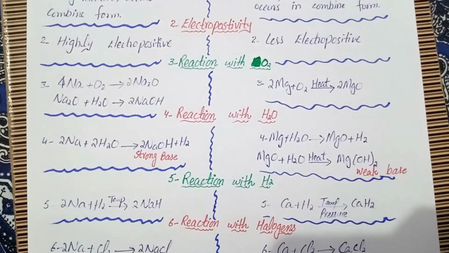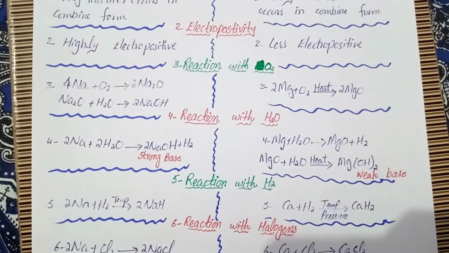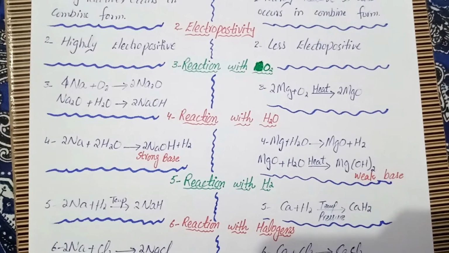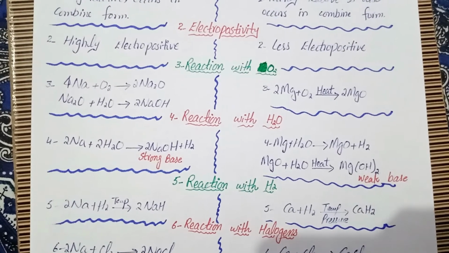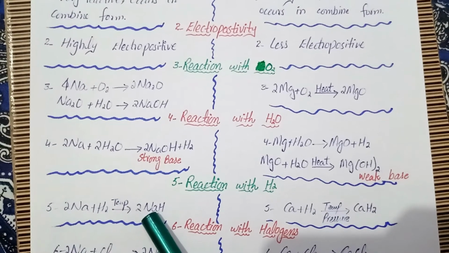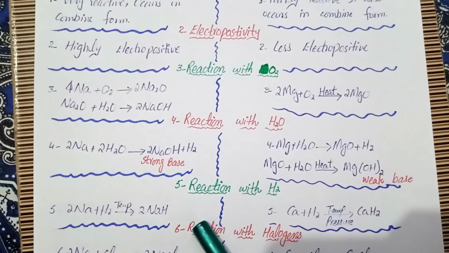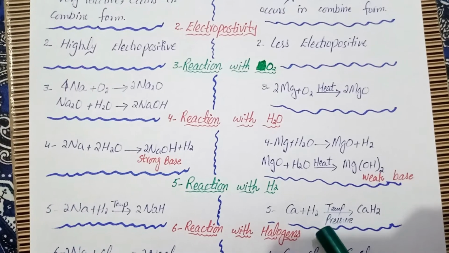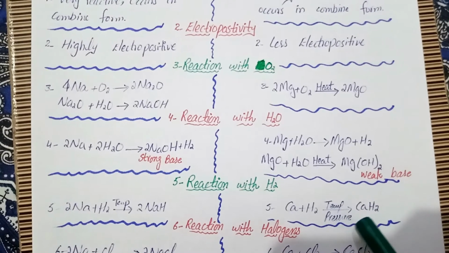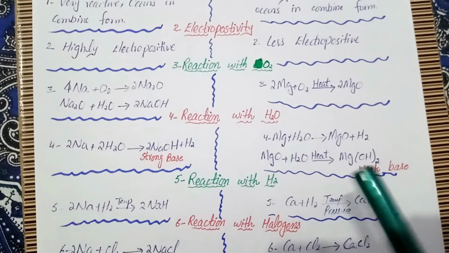On the other hand, when alkaline earth metals react with hydrogen, they also require strong conditions of temperature and pressure. So in the case of alkali metals, we don't require pressure, but in the case of alkaline earth metals, when they react with hydrogen, we require both high temperature and pressure to continue the reaction. So when calcium reacts with hydrogen, it will give calcium hydride.